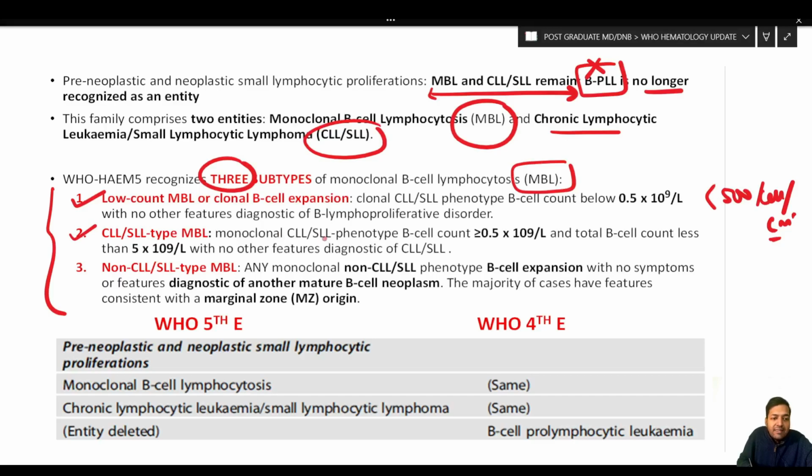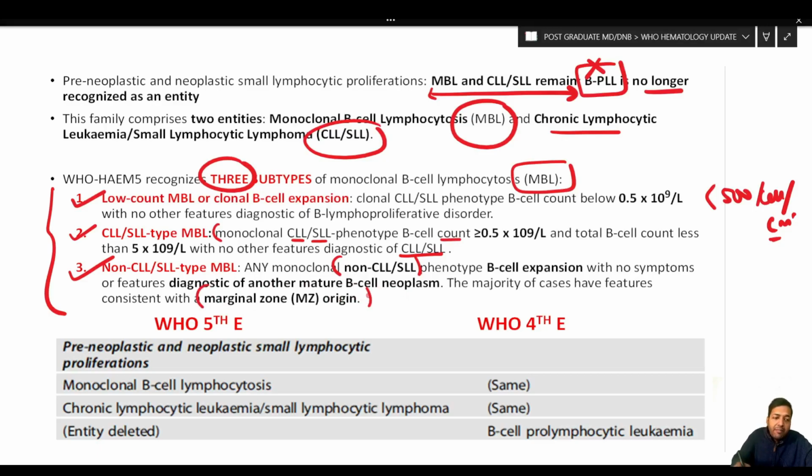Then we have CLL, SLL type MBL. So over here also you are having a monoclonal CLL, SLL phenotype B cell count, which is more than 500 cells per cubic millimeter, but less than 5000 cells per cubic millimeter, with no other features diagnostic of CLL, SLL. And then we have non-CLL, SLL type. So any monoclonal but non-CLL, SLL phenotype B cell expansion with no symptoms or features diagnostic of another mature B cell neoplasm. The majority of the cases have features consistent with marginal zone origin.